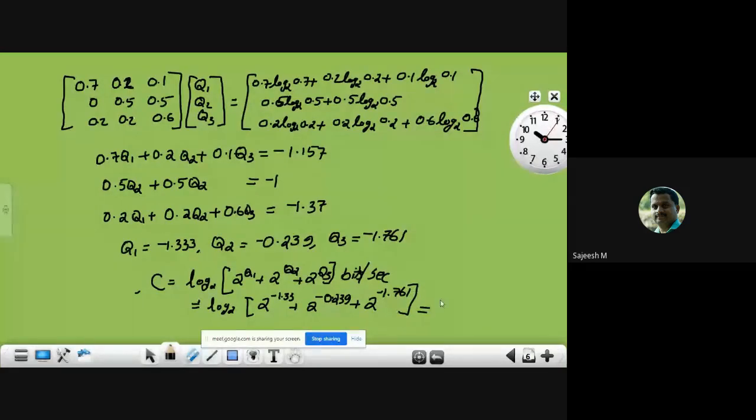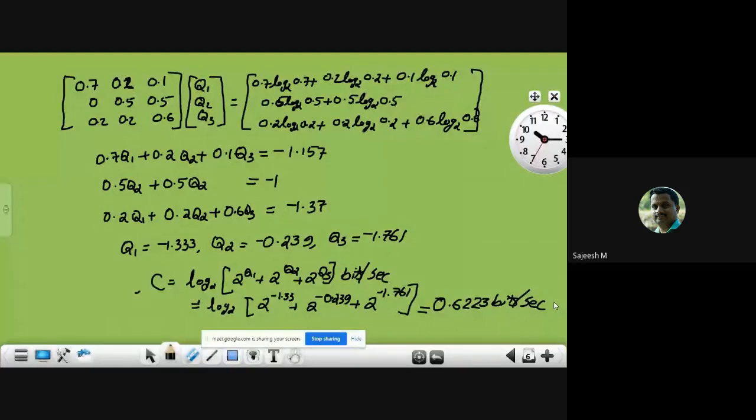That is equal to, you will get 0.6223 bits per second. Okay, you can check your answer. That's about the method for finding the channel capacity.